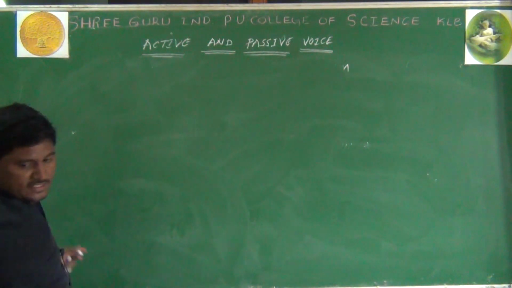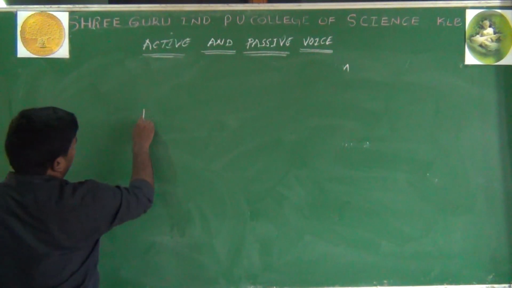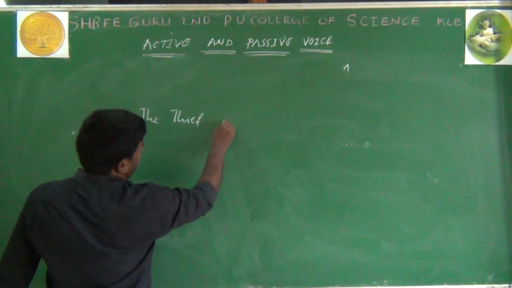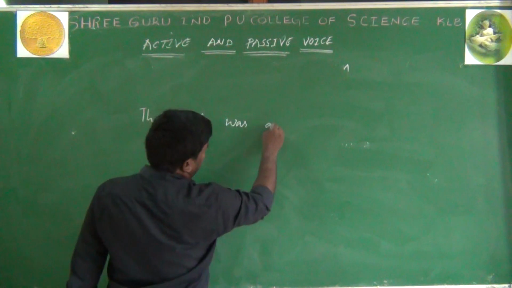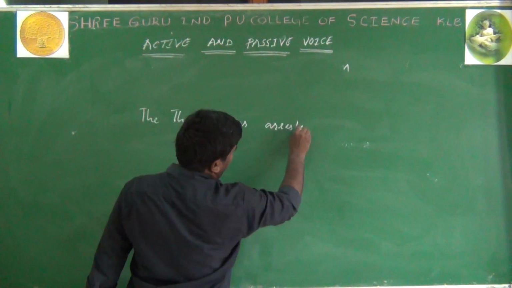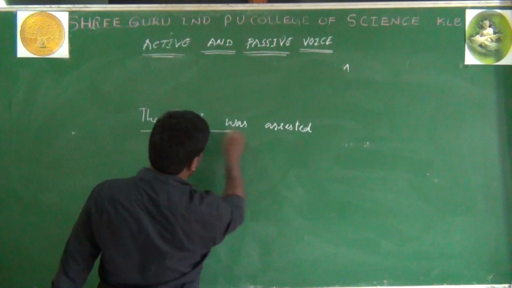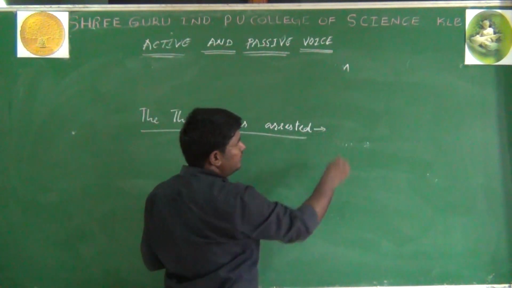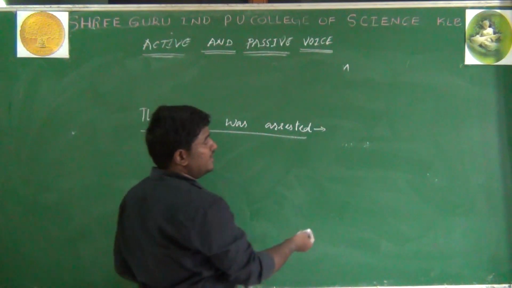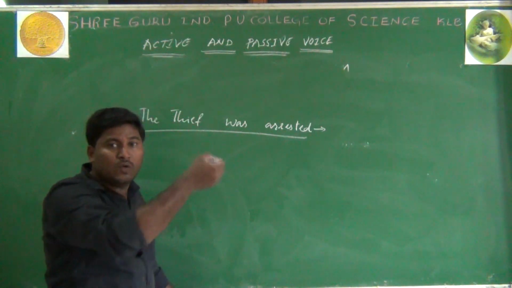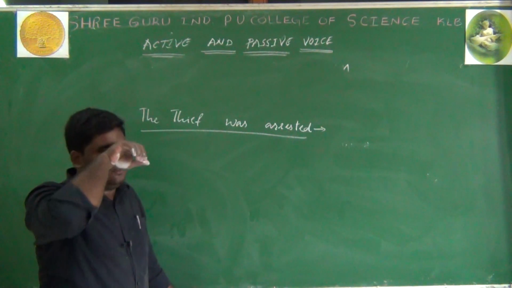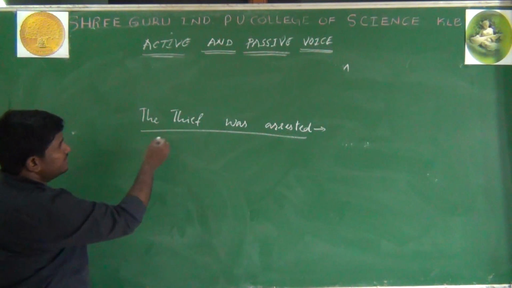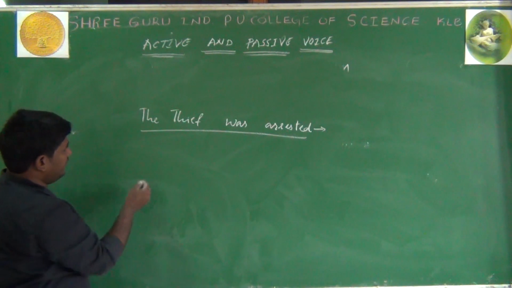If you see this sentence, the thief was arrested. The thief was arrested. When you see this sentence, it is obvious there is no need to know by whom, by police. The agent is already known, so it is understood. There you need not write the agent. The thief was arrested.